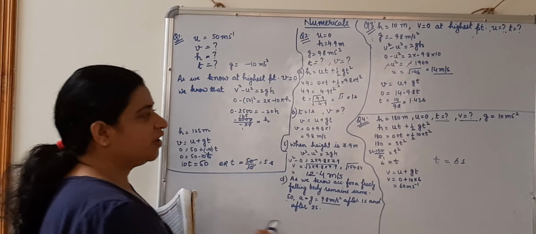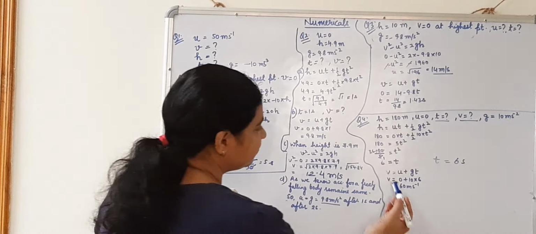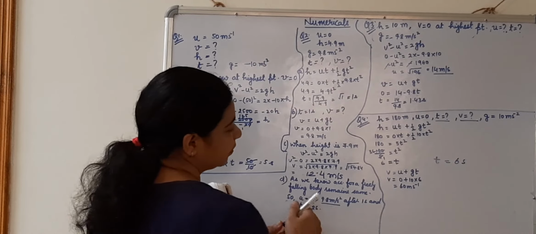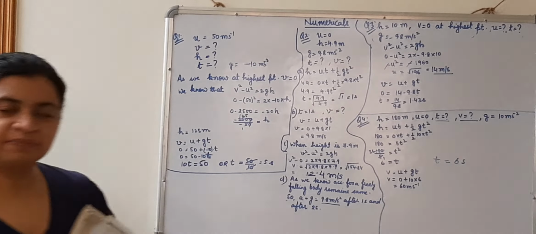Now we got t, we got u. Now we can calculate v very well. That is v is equal to u plus gt. v is equal to u, which is 0, plus 10 into 6, that is 60 meter per second.